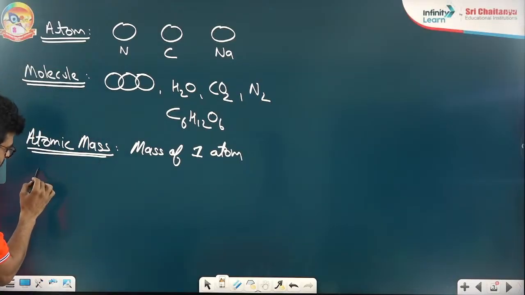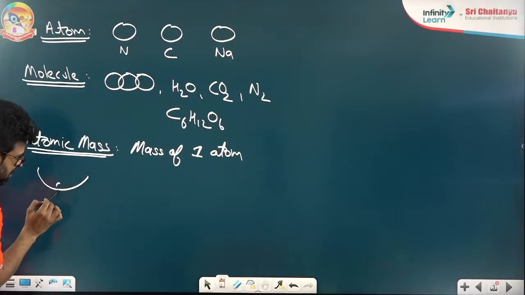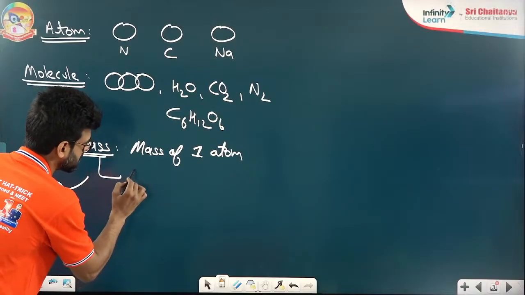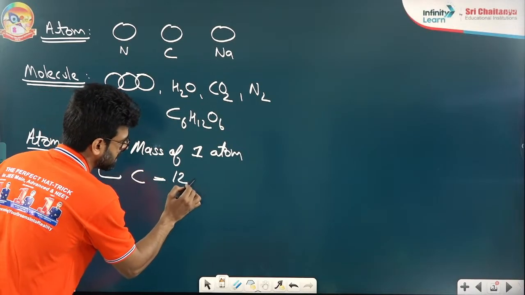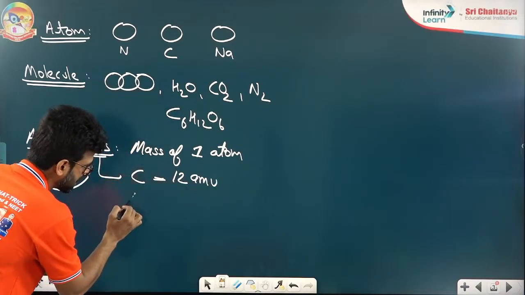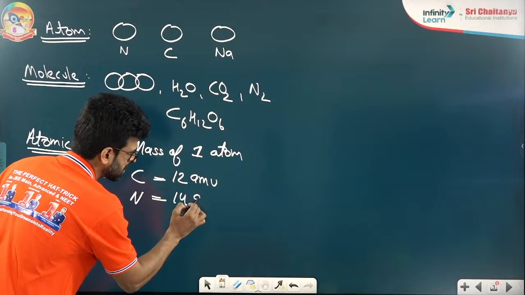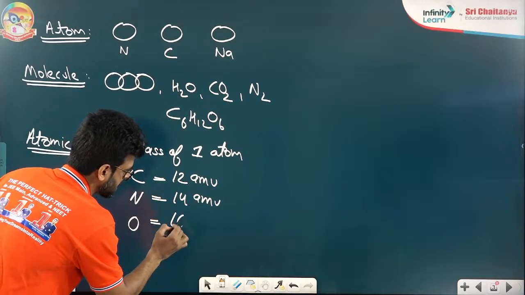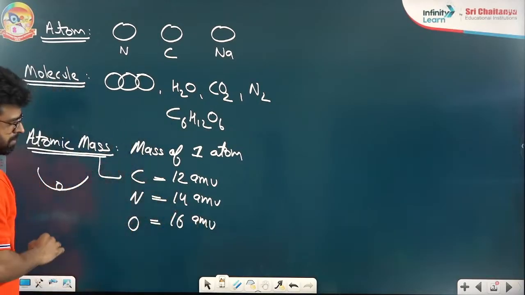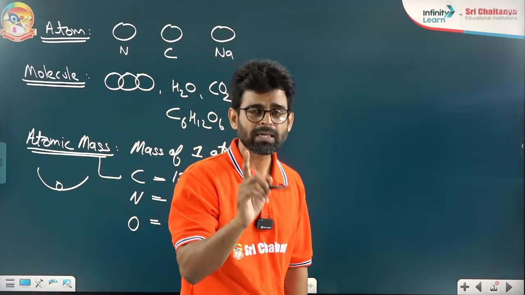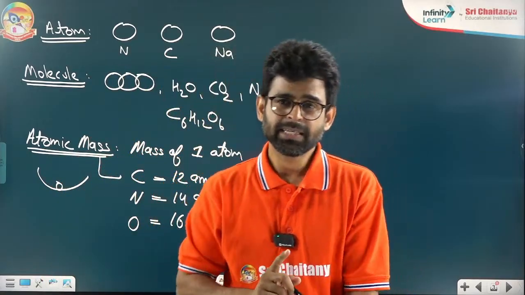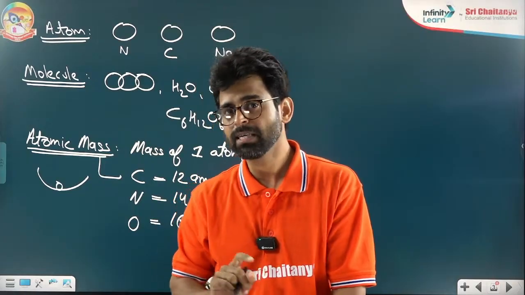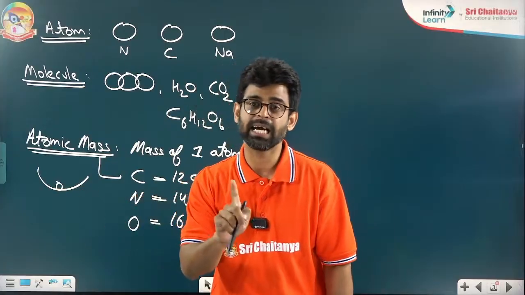Imagine it is a weighing balance. In this, I am putting just one atom of carbon. For carbon, the atomic mass is 12 AMU. Similarly, if you put nitrogen, it will be 14 AMU. Similarly, if you put an oxygen atom, it is 16 AMU. It is the mass of one single atom. Atomic mass is the mass of one single atom. Are we clear?